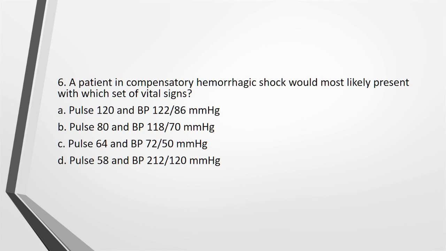6. A patient in compensatory hemorrhagic shock would most likely present with which set of vital signs? A. Pulse 120 and BP 122/86 mmHg. B. Pulse 80 and BP 118/70 mmHg. C. Pulse 64 and BP 72/50 mmHg. D. Pulse 58 and BP 212/120 mmHg.